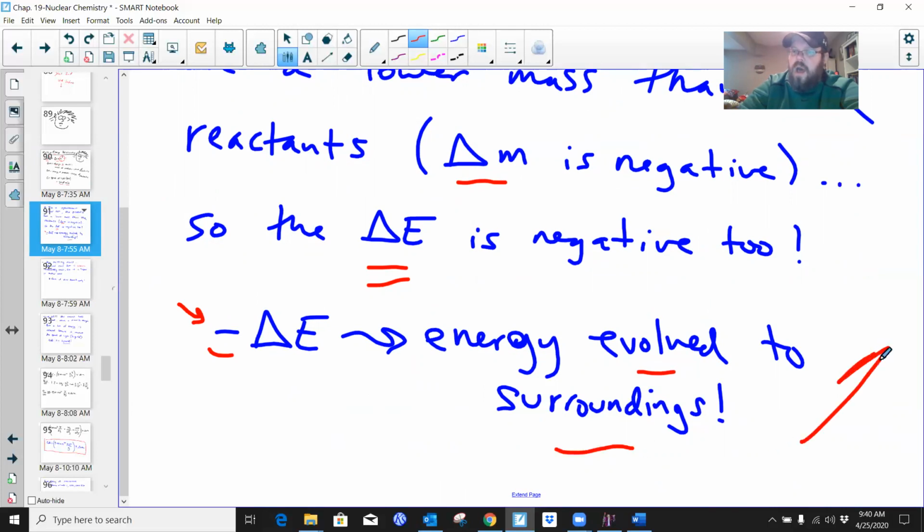It's being given off. If it was a positive delta E, the reaction would be taking the energy in. So negative delta E's equate to energy being given off. These are often referred to as exothermic reactions, which give off energy, whereas endothermic reactions take energy in and have a positive delta E.